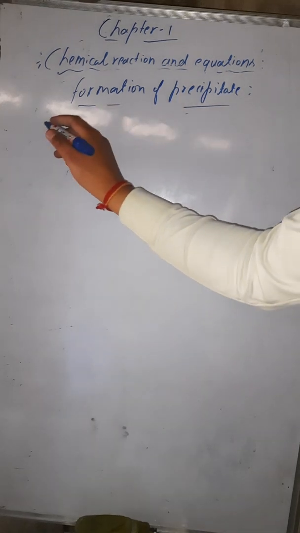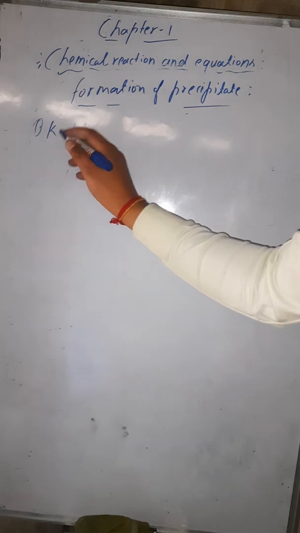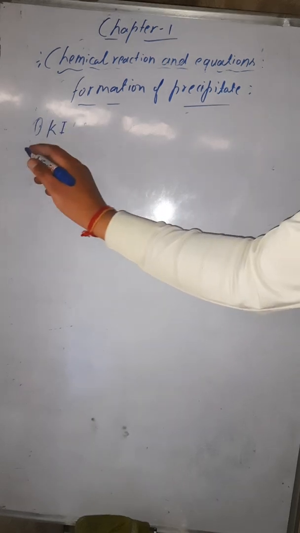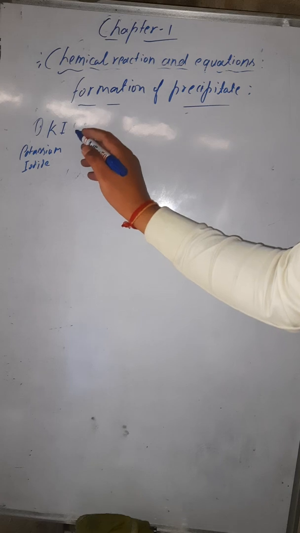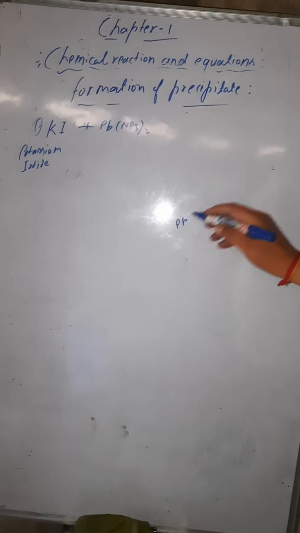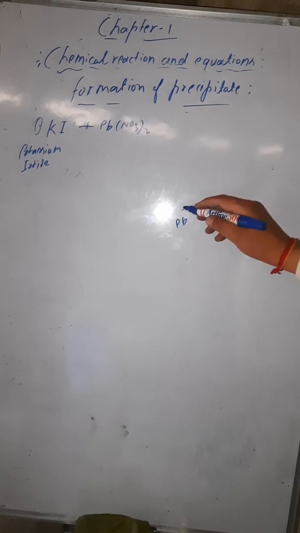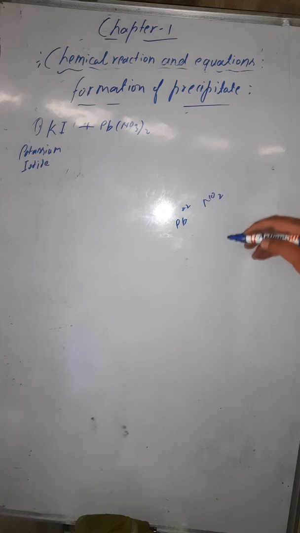Example number 1: the reaction of potassium iodide, that is KI, with lead nitrate, Pb(NO3)2. How is it Pb(NO3)2? Pb has valency +2, and nitrate NO3 has valency -1, it is an ion.